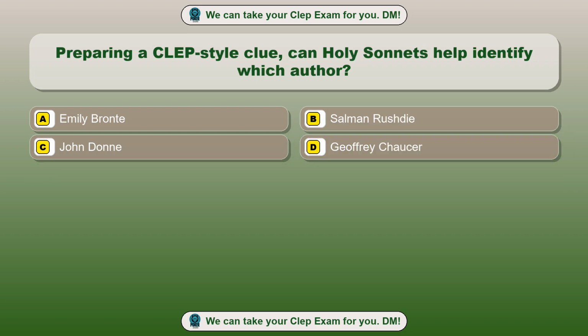Question 33. Preparing a CLEP-style clue, can Holy Sonnets help identify which author? Option A. Emily Bronte. Option B. Salman Rushdie. Option C. John Donne. Option D. Geoffrey Chaucer. The correct answer is option C.